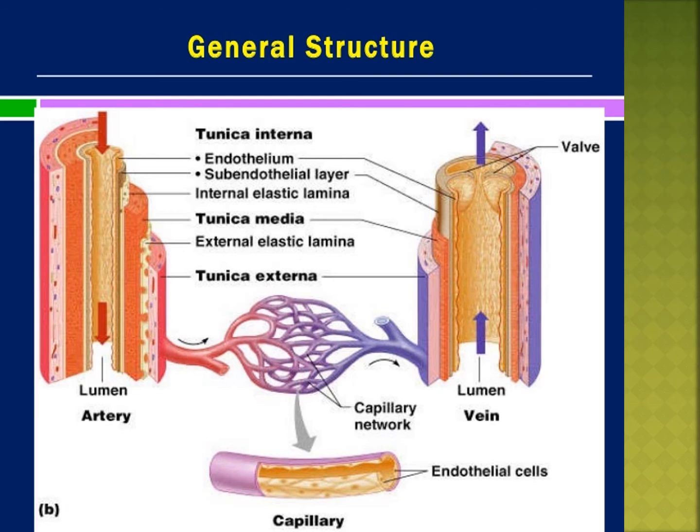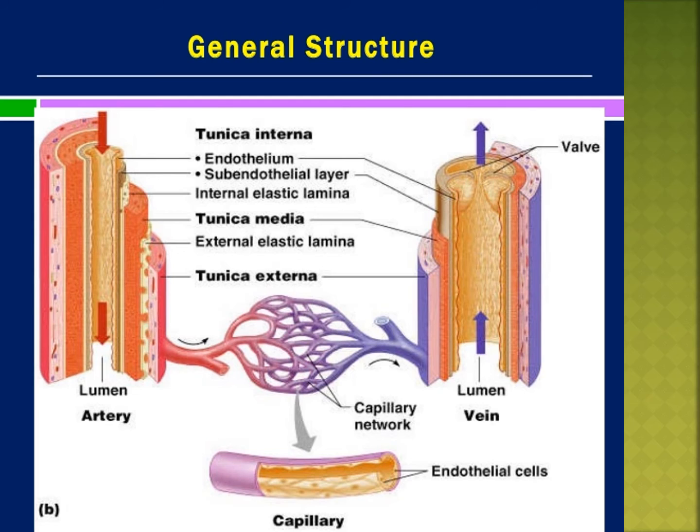The vein has pocket valves that control the direction of flow of blood, because blood is going up towards the heart while gravitation pulls down.